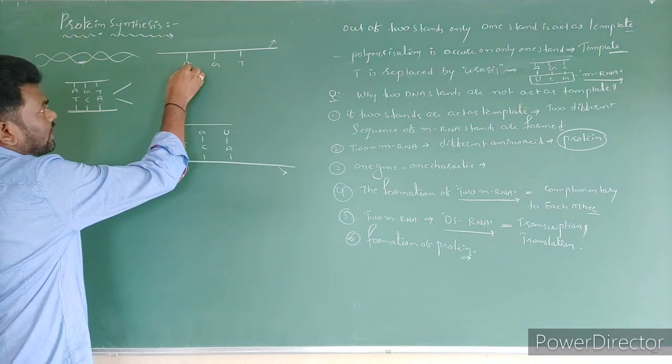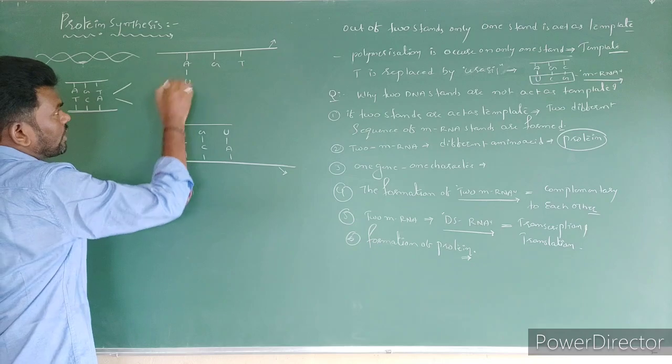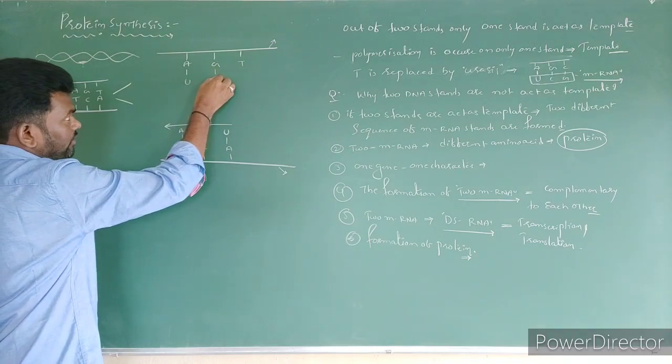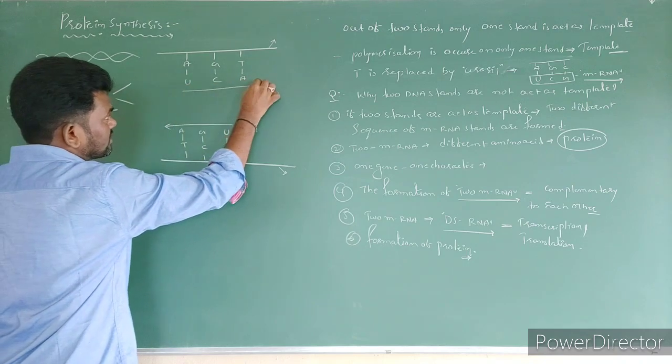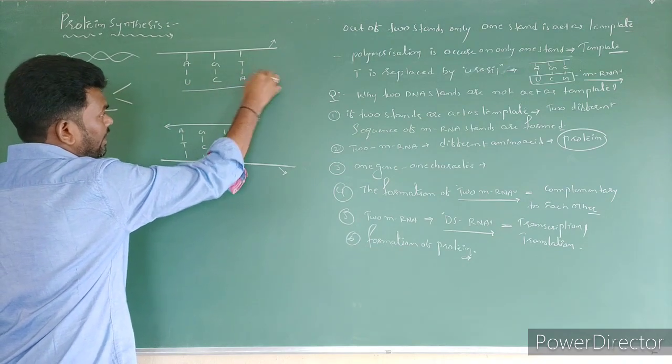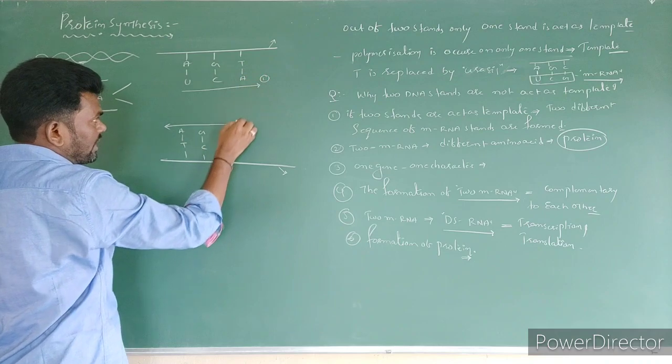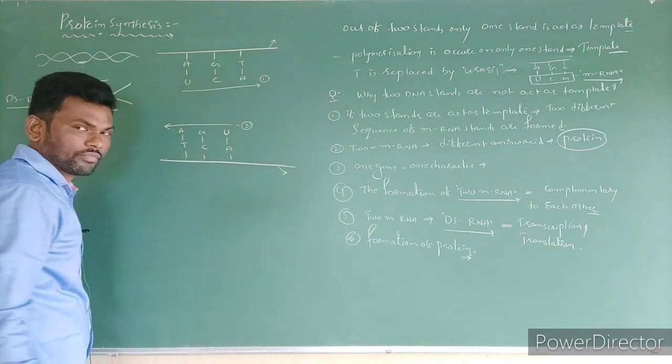Next here, adenine is going to bind with uracil, guanine binds with cytosine, A is going to bind with adenine. So this is one mRNA strand. So this is the first mRNA strand, this is the second mRNA strand.